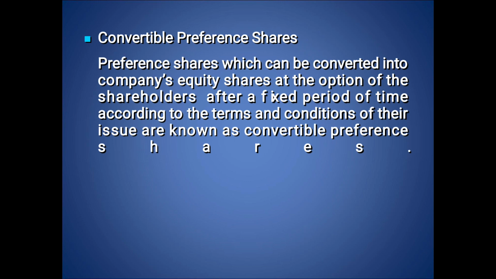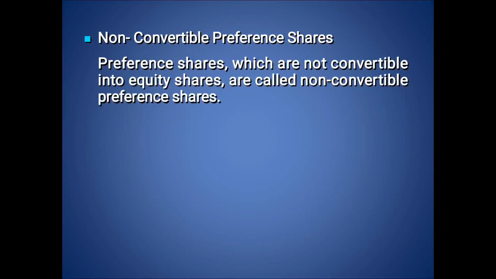If he thinks that the capital of the company is going to rise in the future, and the company aims at higher returns, then he may choose convertible preference shares. Next one, non-convertible preference shares. The shares which cannot be converted into equity shares are called non-convertible preference shares.